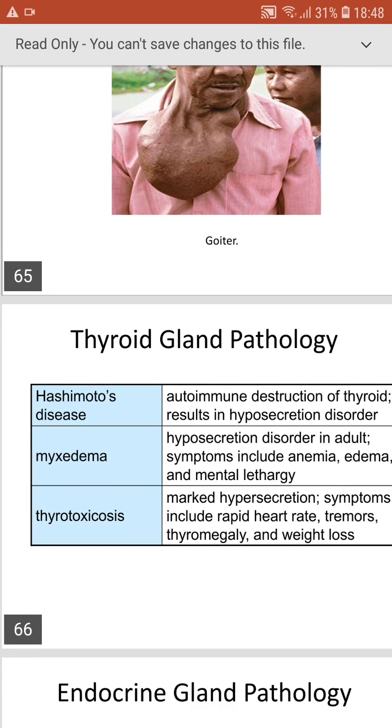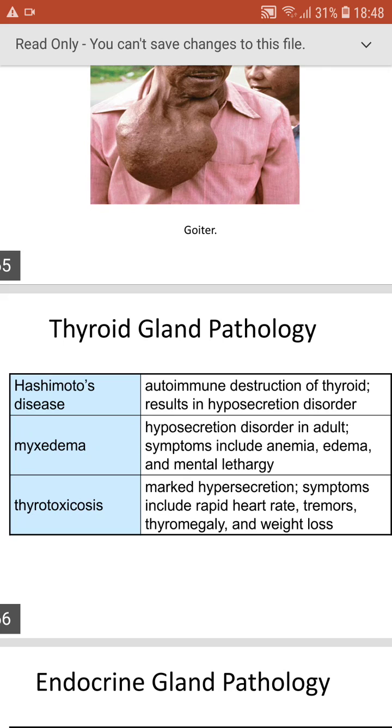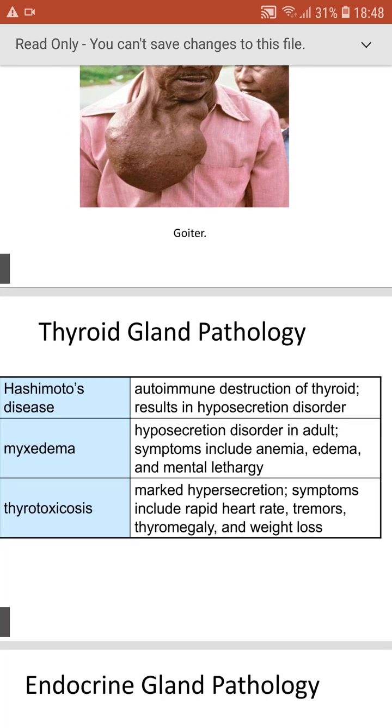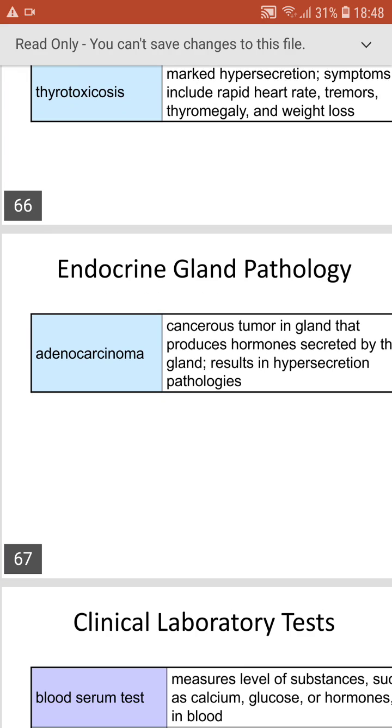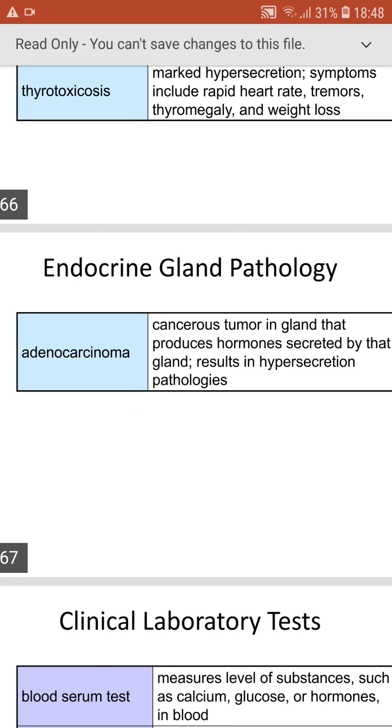And Hashimoto's disease, which is an autoimmune destruction of the thyroid, results in hyposecretion disorder. And myxedema, hyposecretion disorder in adult, results include anemia, meaning decreased hemoglobin level, edema and mental lethargy. Thyrotoxicosis, marked hypersecretion, symptoms include rapid heart rate, tremors, thyromegaly and weight loss. And next, it is adenocarcinoma, which is cancerous tumor in the gland that produces the hormone secreted by that gland.